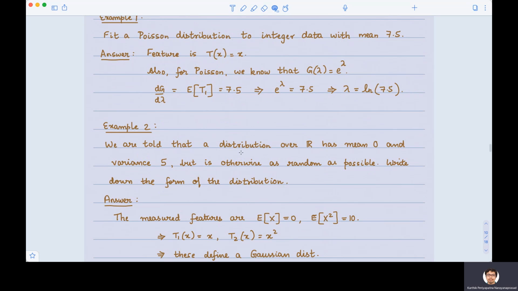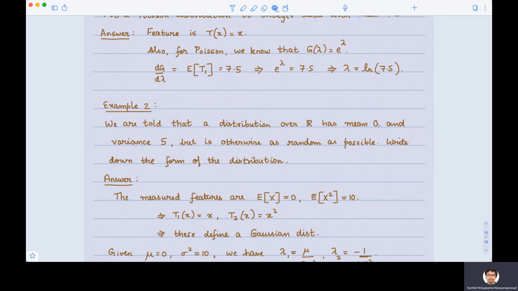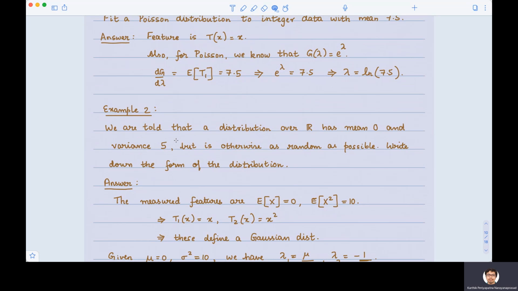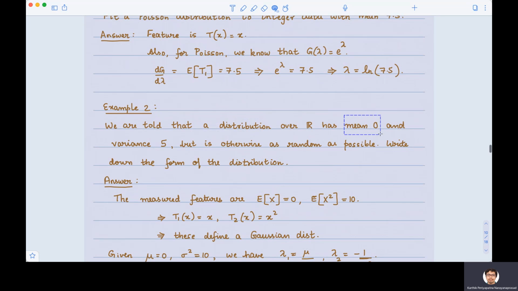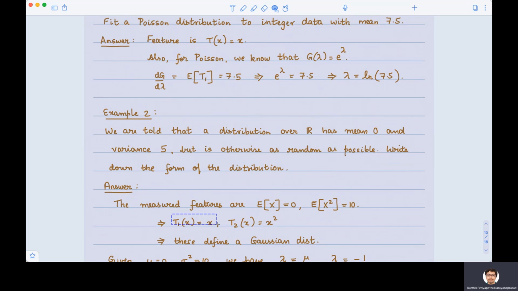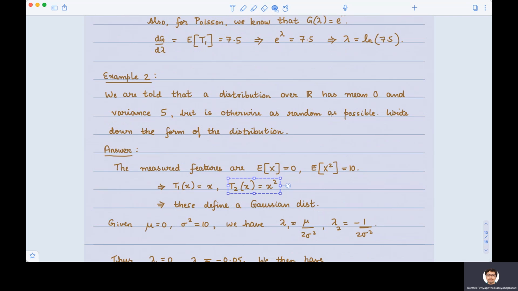We are told that a distribution over the reals has mean 0 and variance phi, but is otherwise as random as possible. Can we write down the form for this distribution? So what we are saying is we want a maximum entropy distribution on the reals which has mean 0 and variance phi. Of course, the answer is exponential family. But that exponential family should have mean equal to 0. That is one of the features. So t1 of x should be x. Very good. Variance should be phi, which means t2 of x should be x squared. So that expectation of x squared is equal to phi, because expectation of x is 0.